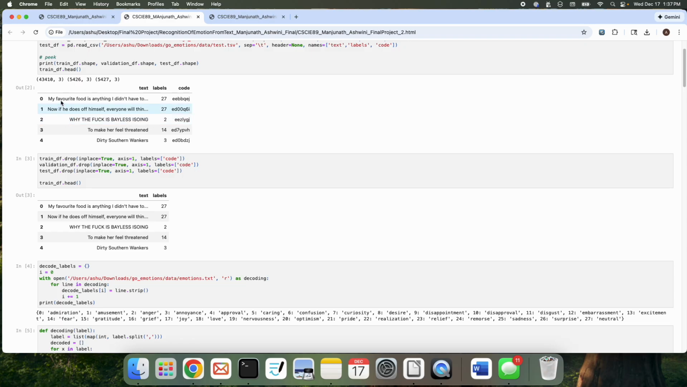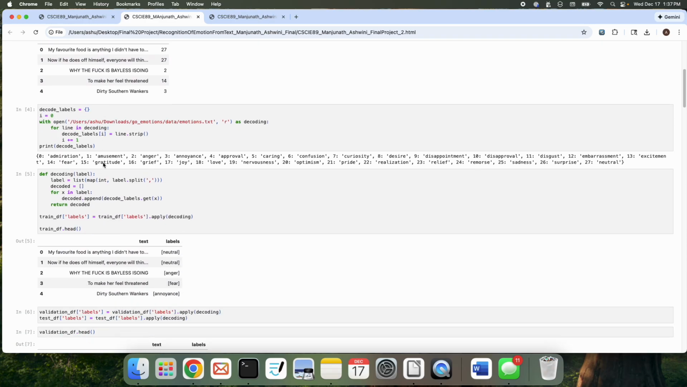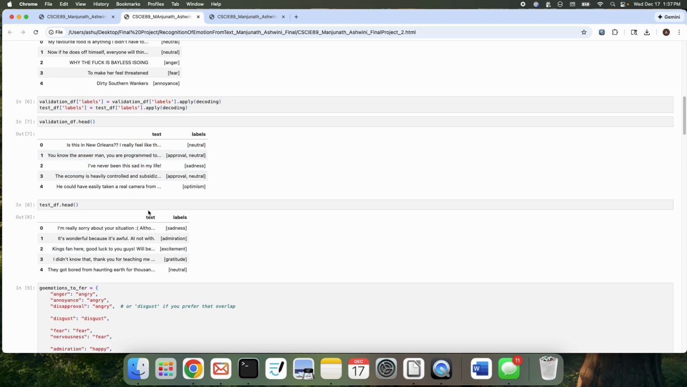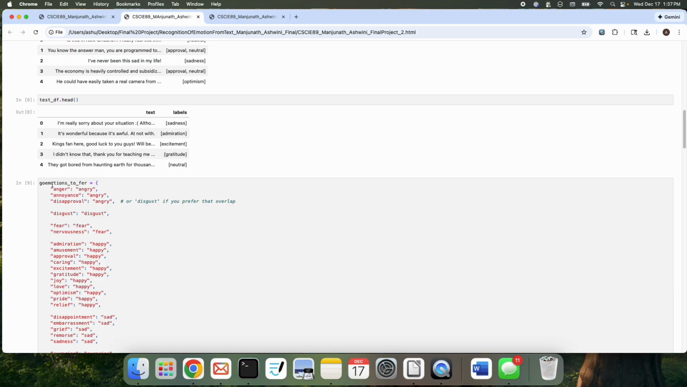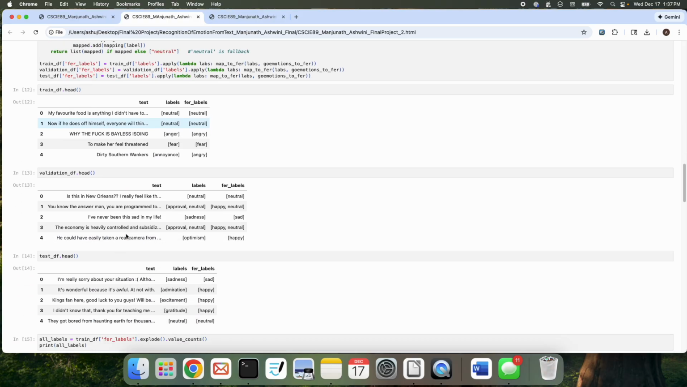But then, as you can see, there are differences in the text. Some of them are uppercase, some of them are lowercase, so I'm trying to clean all that up over here. And then everything is lowercase now. And then also these are the emotion classes that we want to classify into later.